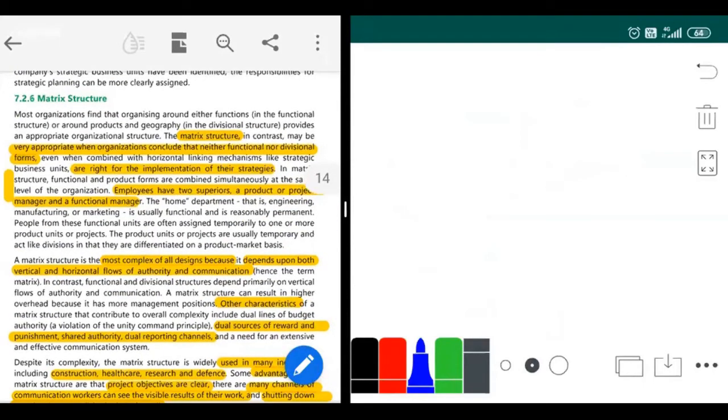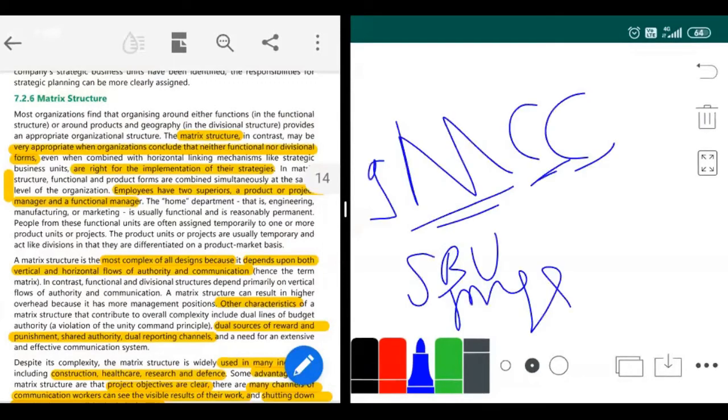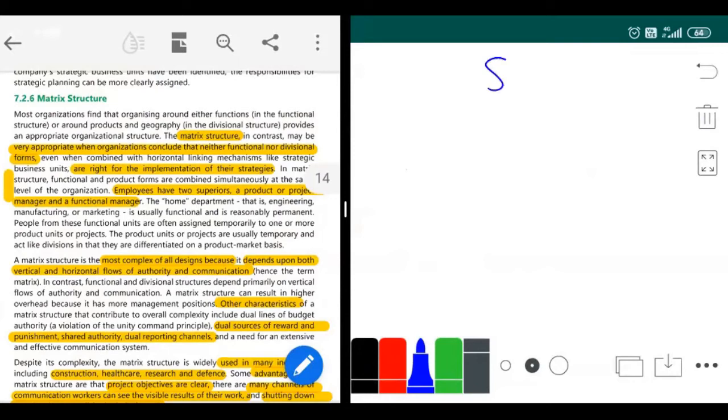Now we have completed our 5 major types of structure. Look at this diagram very carefully. We started with a simple structure.